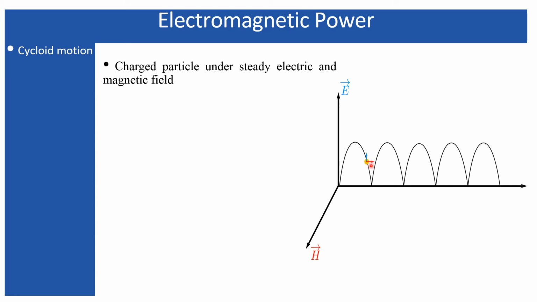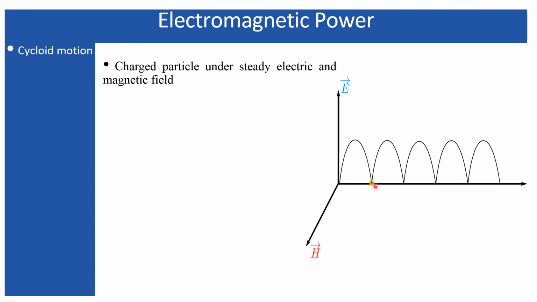And while it is moving in the opposite direction to the electric field, it will be decelerated. And as it is decelerating, after a certain time, due to its motion and the application of the electric field, the particle will come to rest once again. At this position, there will be no magnetic force, only the electric force due to the electric field. And due to the force of this electric field, the particle will start to move again, and the same scenario will be repeated again and again.